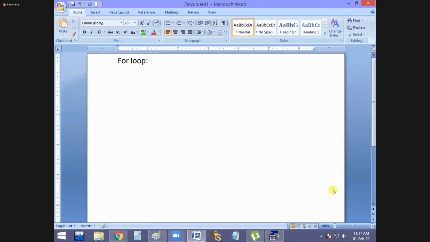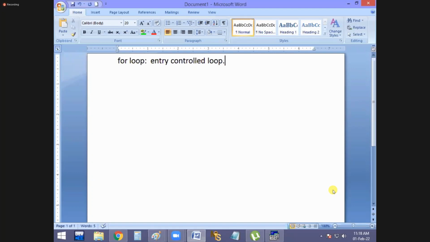Okay, and then watch how the for loop is working. Actually, for loop is also one of the entry controlled loops. Everyone remember, for loop is also an entry controlled loop. And here is one important thing everybody has to know: while is entry controlled, and for is also entry controlled. Then what is the difference between while and for loop?